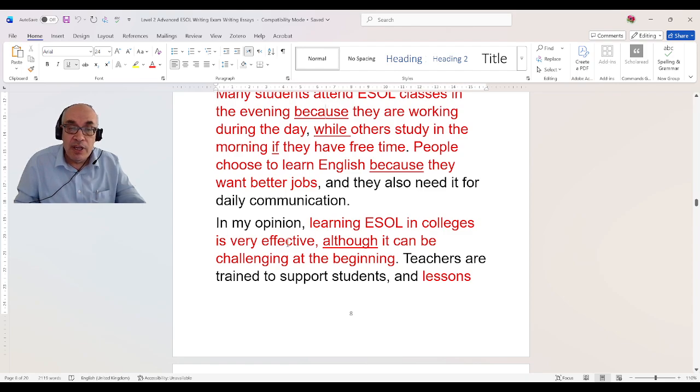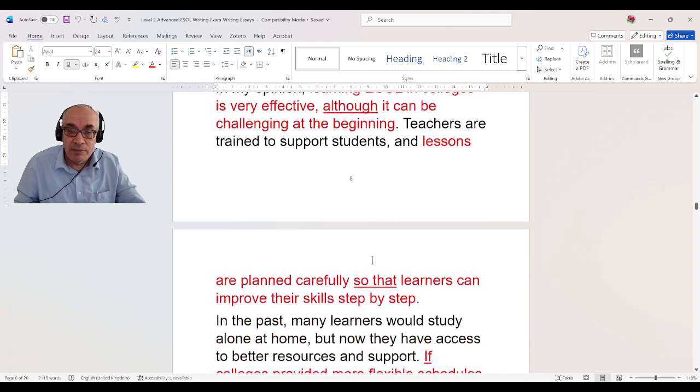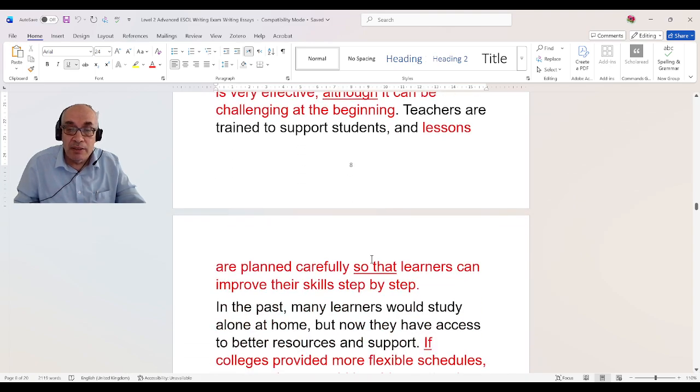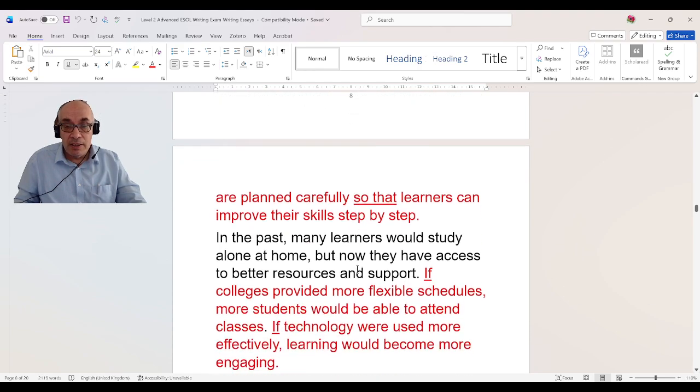Learning ESOL in colleges is very effective, although it can be challenging at the beginning. So again, I'm using although to join two sentences, and when you use although, it means you are making what? A complex sentence. Lessons are planned carefully so that learners can improve their skills step by step. Again, so that can make a complex sentence. So that means why? The purpose. Lessons are planned so carefully. What is the purpose of planning these lessons? The purpose is to improve their skills step by step. So using so that means I'm using a complex sentence.